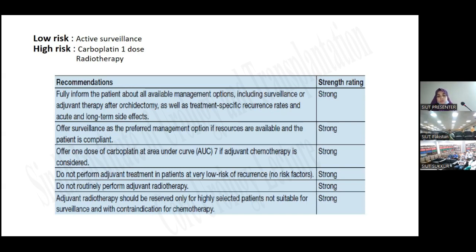Do not perform adjuvant treatment in patients at very low risk of recurrence. Like if the size is less than 4 centimeters and there is no involvement of the rete testis, then you should give only active surveillance. Prefer this. Do not routinely perform adjuvant radiotherapy. Adjuvant radiotherapy should be reserved only for highly selective patients not suitable for surveillance and with contraindication for chemotherapy.